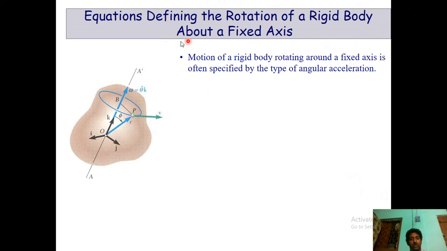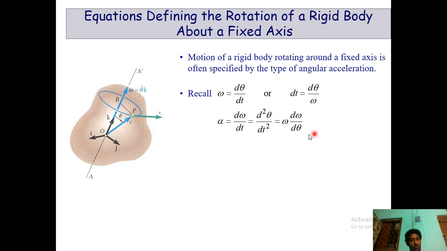Equations defining the rotation about a fixed axis. This is the same thing again. Omega is equal to d theta by dt. Alpha, we know, is d omega by dt, the definitions we have done, and we get this. Now here the problems come. If it's a uniform rotation, what will happen? Alpha is equal to 0.